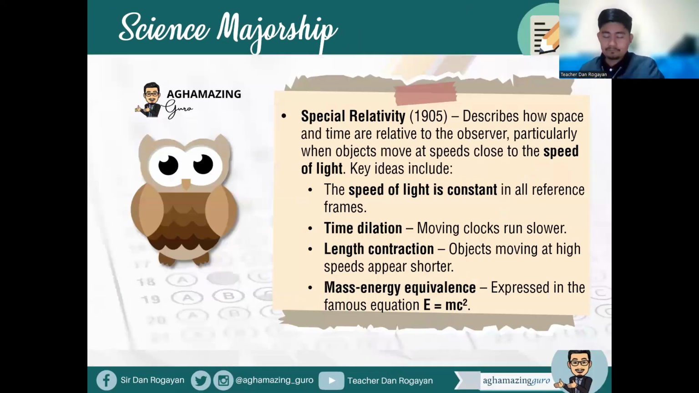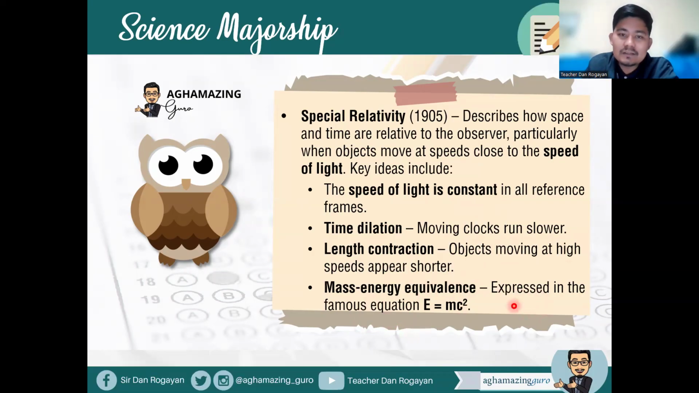Okay, so the special relativity, 1905, describes how space and time are relative to the observer, particularly when objects move at speeds close to the speed of light. So the key ideas include the following. First, the speed of light is constant in all reference frames. Secondly, time dilation, moving clocks run slower. Thirdly, length contraction. Objects moving at high speeds appear shorter. And lastly, the mass energy equivalence expressed in the famous equation E is equal to mc squared.